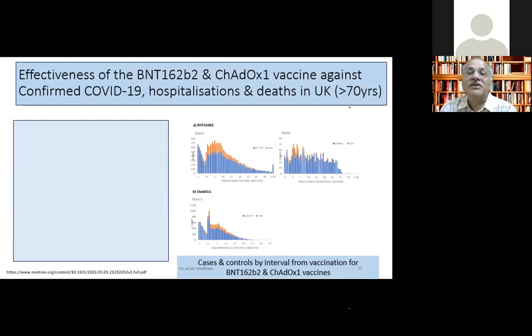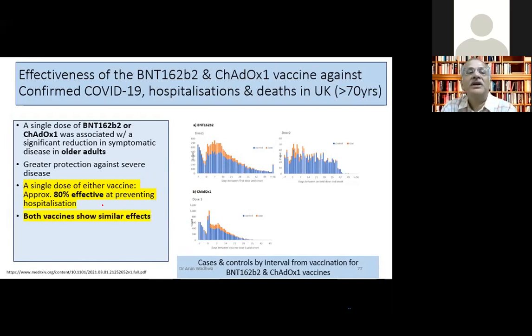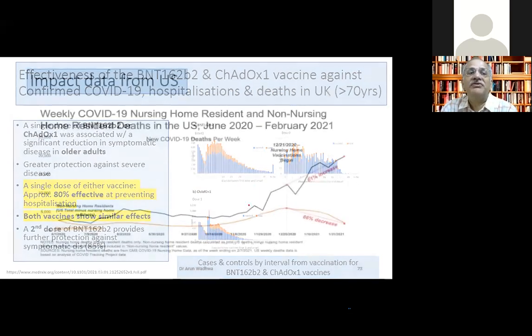In the UK, about 70 years was studied. And you can see here, the charts are self-explanatory. These two are for the mRNA, this is for the Shadok. You can see a single dose of either of the two vaccines gives 80% efficacy in preventing hospitalization, with a single dose only. And after the second dose, both of them showed very similar effects. So real world data is also there to show us that we had a good effectiveness study.